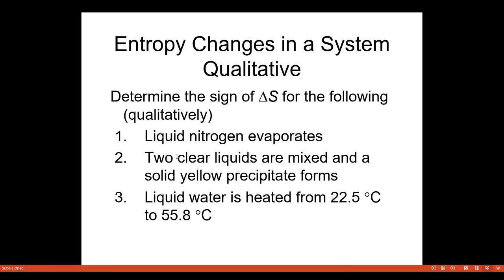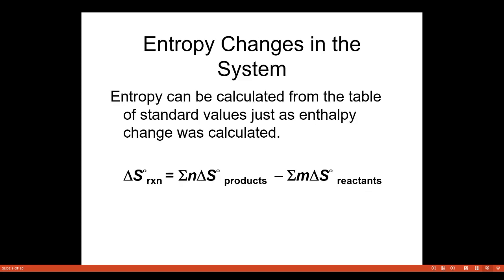Now entropy changes in a system can be seen when liquid nitrogen evaporates, when two clear liquids are mixed and a solid yellow precipitate forms, or when liquid water is heated from 22.5 degrees centigrade to 55.8. Now how does the entropy change in the system? It can be calculated from the table of standard values, just as enthalpy change was calculated. So delta S is equal to the sum of n delta S of the products minus the sum of m delta S of the reactants.